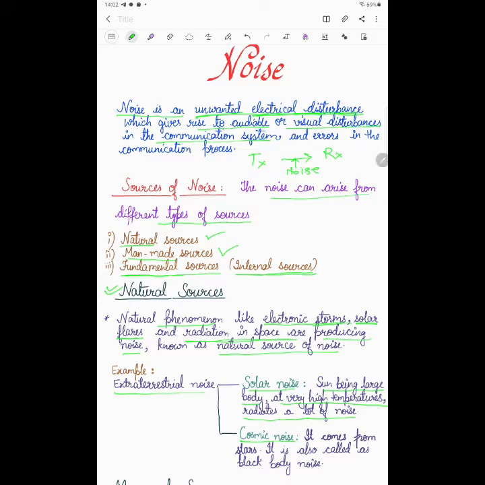The second noise is the cosmic noise. It comes from the stars and is also called black body noise. Right? So this is the category of natural sources of noise. Extraterrestrial noise is divided into two parts: solar noise and cosmic noise. Solar noise comes from the sun and cosmic noise comes from the stars.